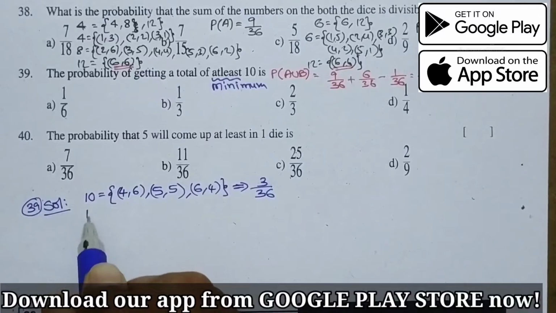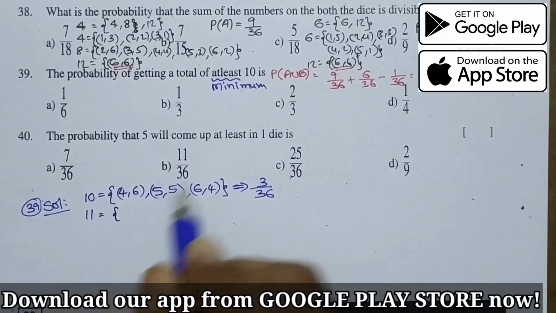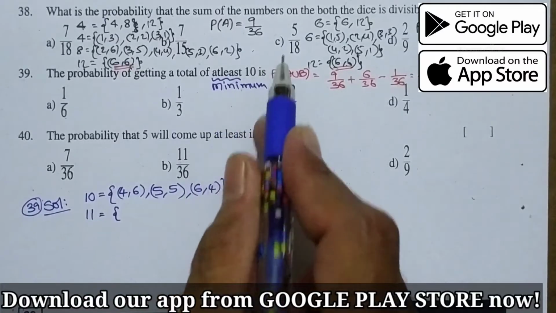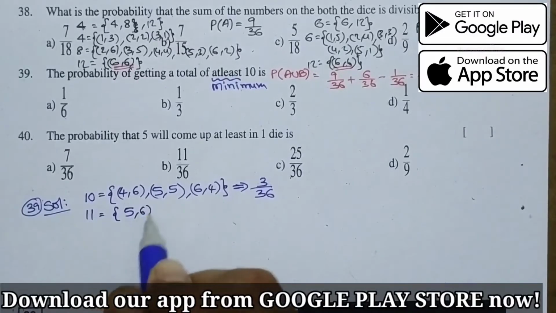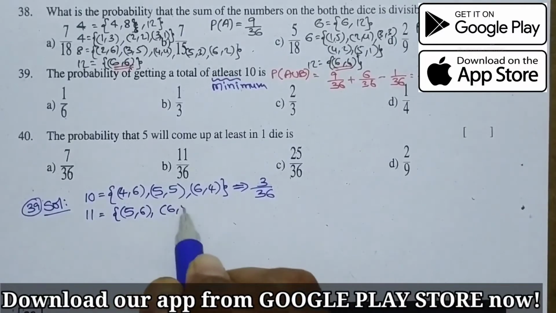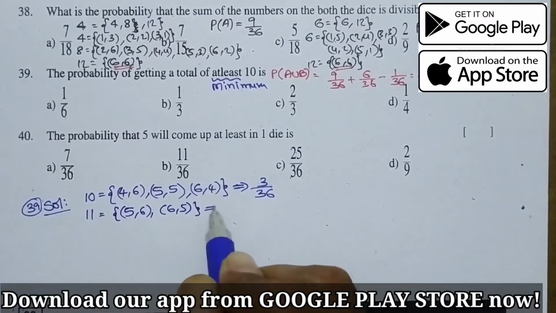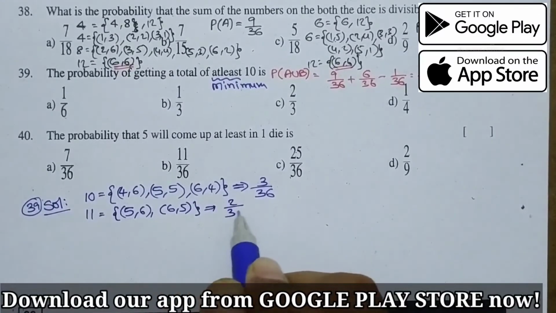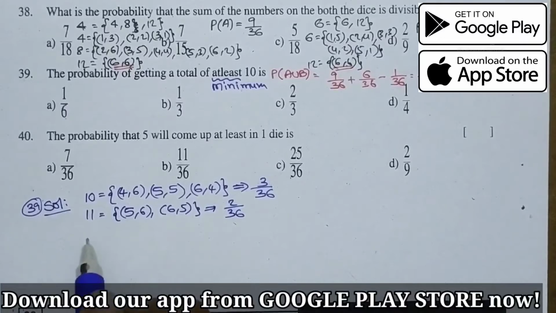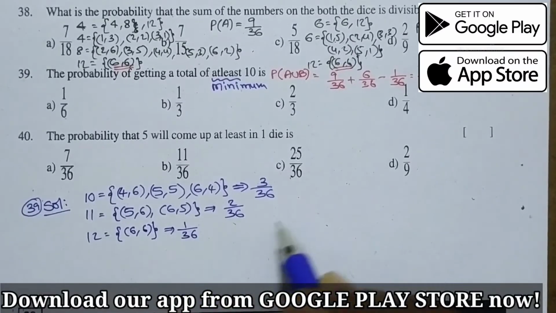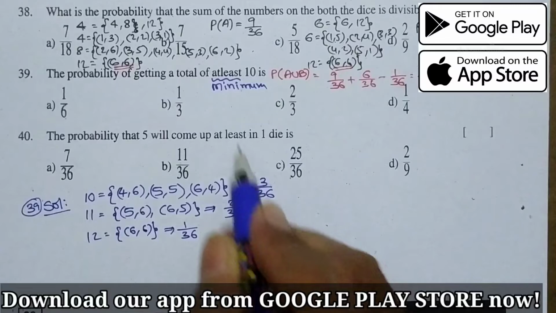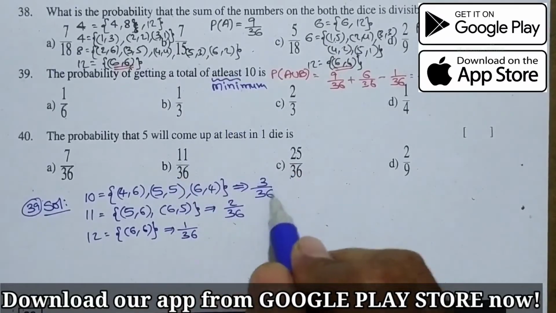And to get 11, because here minimum is 10, maximum 12. To get 11, 5 comma 6, 6 comma 5. So here 2 out of 36. And to get 12, only 6 comma 6. So here the probability is 1 out of 36. The question says the total should be at least 10, so we need to add them.